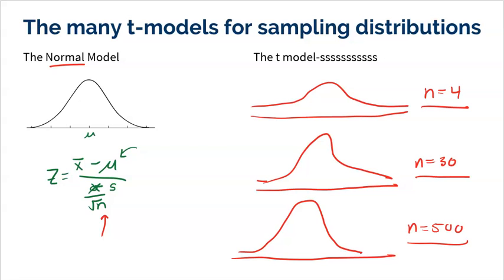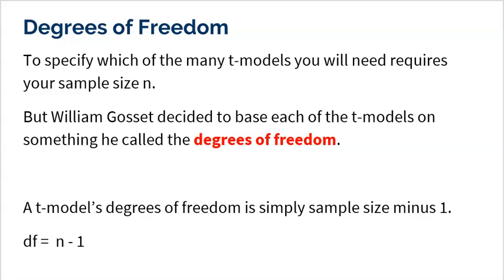I'm sure there's a great reason why, you can find out, but he named each model after its degrees of freedom. So to specify which of the many T models you're going to need, he used degrees of freedom. All right. Don't let this be weird, even though I know it sounds really weird. I think it's kind of a cool name, degrees of freedom.